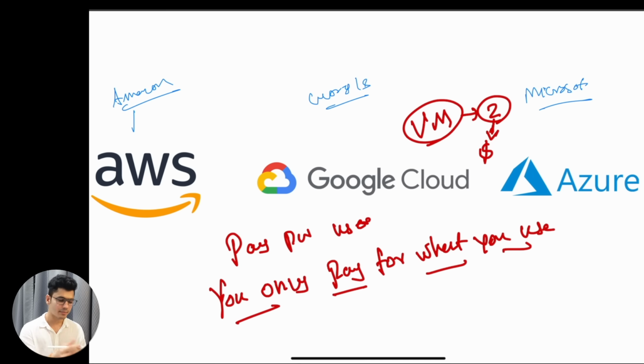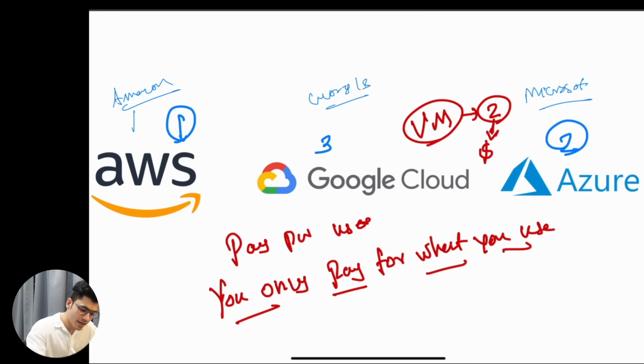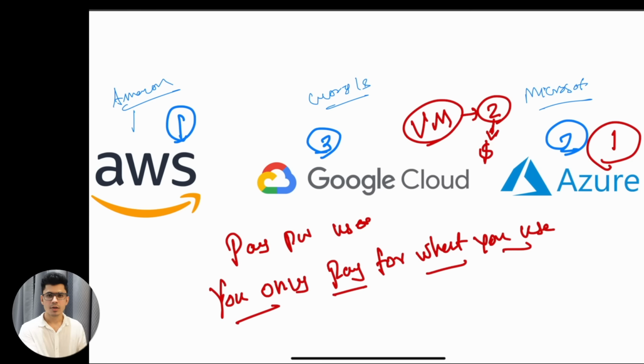If I were to rank them, this is just my personal opinion, it can be wrong. This was my opinion a few years back, like one year back. I used to rank AWS as one, Azure as two, and Google Cloud as three. Now it is quite changing, and I'm seeing a trend where Azure can be number one, because a lot of companies are using Azure due to their new functionality and good services. The services that they provide are specific to the enterprise level.